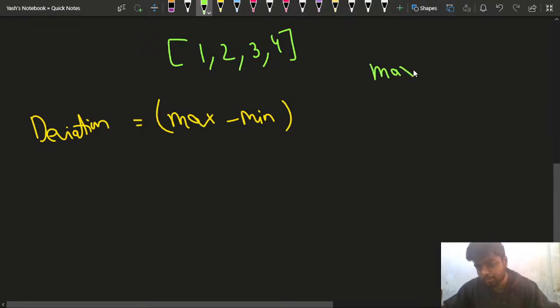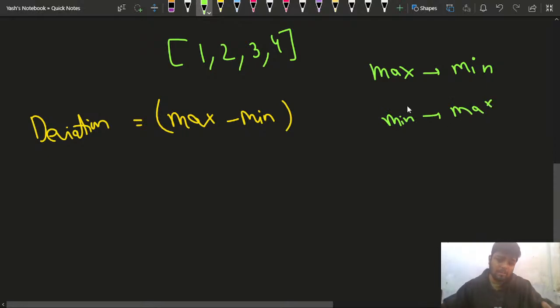either my maximum should be as close to the minimum as possible, right? Either I should try to make my maximum close to the minimum, either I should try to minimize my maximum, right? I should try to decrease my maximum, or I should try to increase my minimum, right? Either the maximum should come closer to the minimum element, or the minimum element should come closer to the maximum element. So either the minimum element should increase to come closer to the maximum element, so that the deviation is low, so that the difference is low, or the maximum element should decrease so that it comes closer to the minimum element, and the difference between the maximum and the minimum element is reduced, right? This is what I can say.